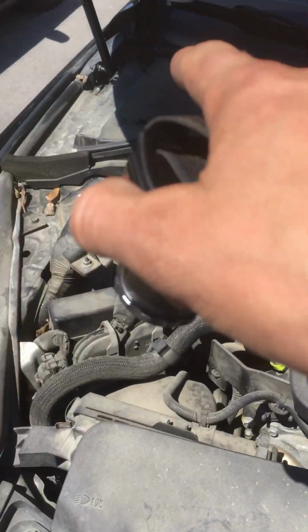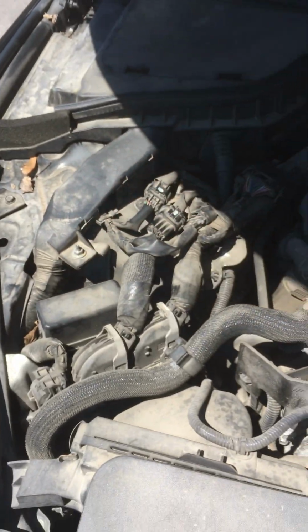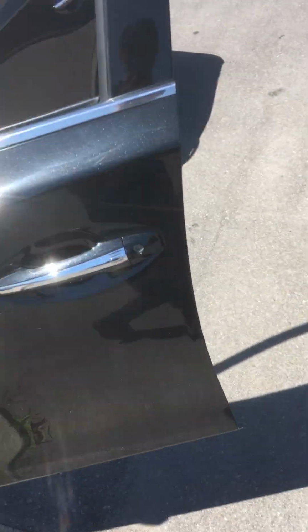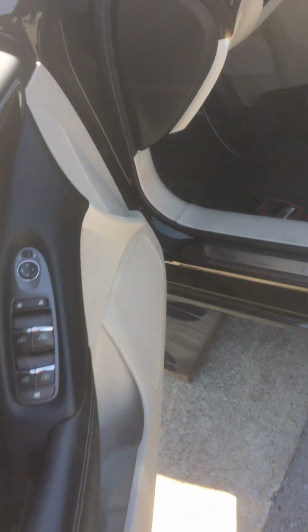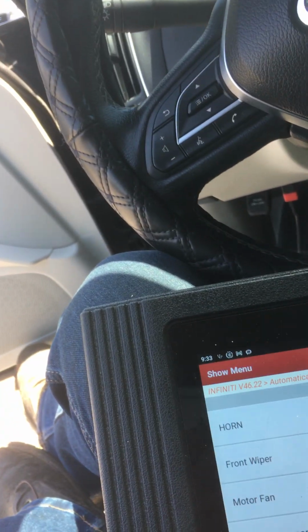I did check the fuse inside of this box for the air conditioning. I did check the fuse that people say is related to that in here. Fuses are good. So the next step would be, we actually do have a pressure in here.